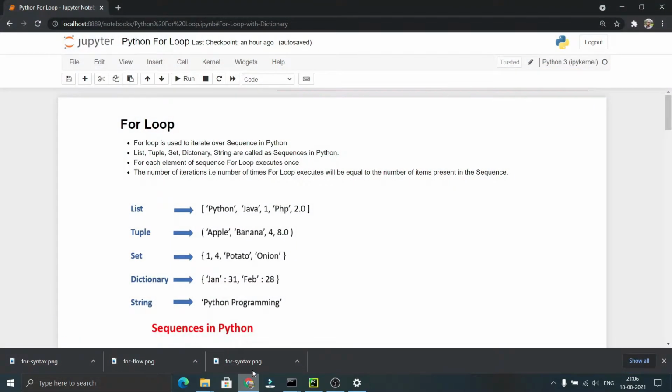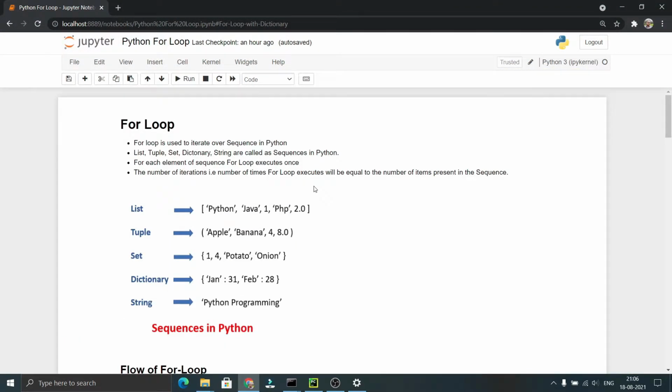Now let us start with the for loop concept. A for loop is used to iterate over sequences in Python. List, tuple, set, dictionary, and string are called sequences in Python. For each element of the sequence, the for loop executes once. If the sequence contains 5 elements, the for loop will be executed 5 times.